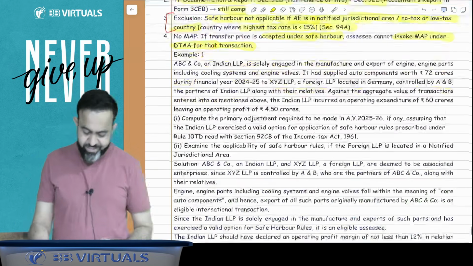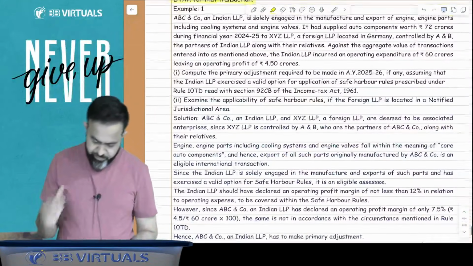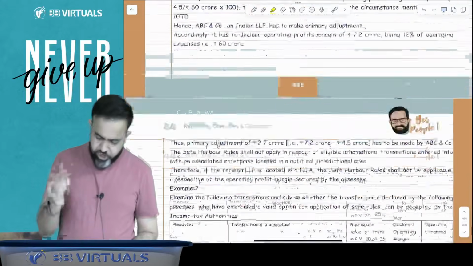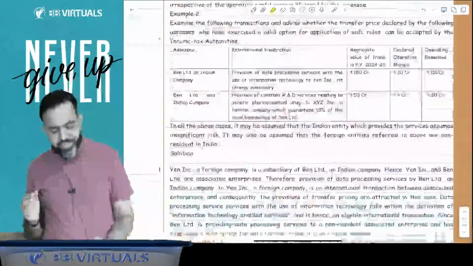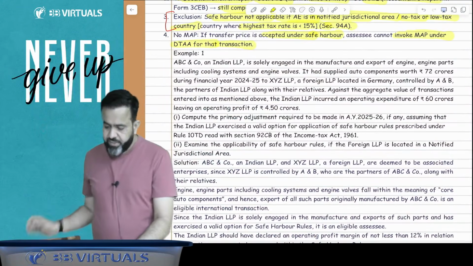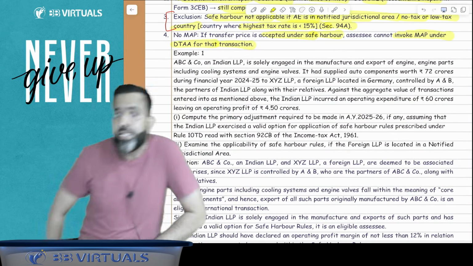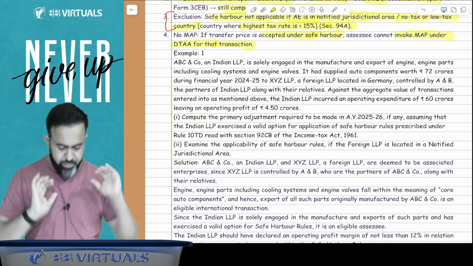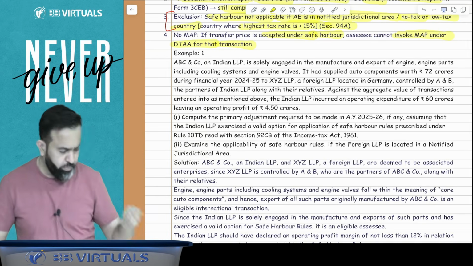Now the question is, sir, which type of question will we get in the examination? So guys, which type of question are you going to get in the examination? Here two examples are given. Basically this is not two examples; this is from past examinations. In 2018 and 2017, the safe harbor rules were applicable for examination, so from there I took these examples. So for example number 1, all people focus here.